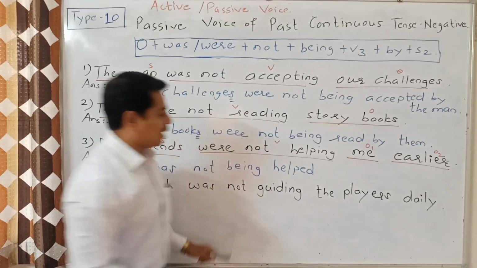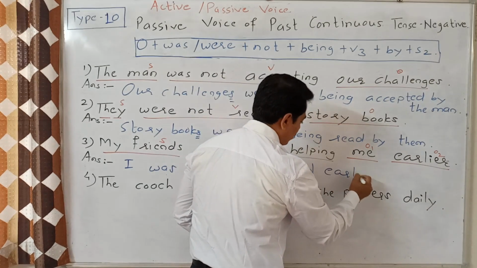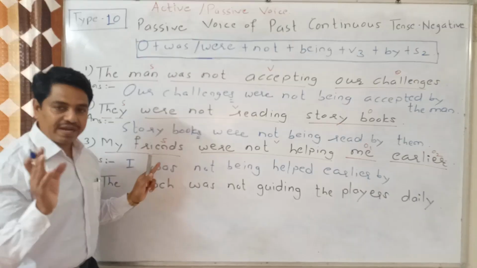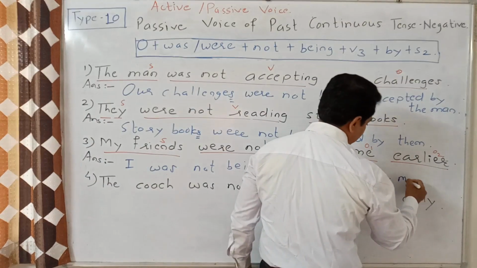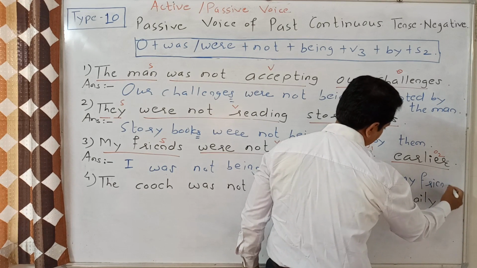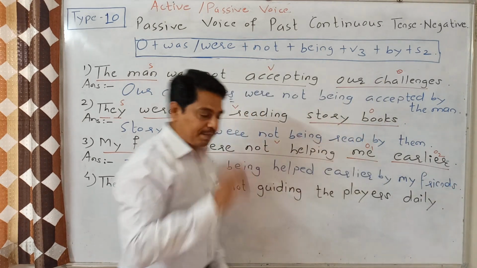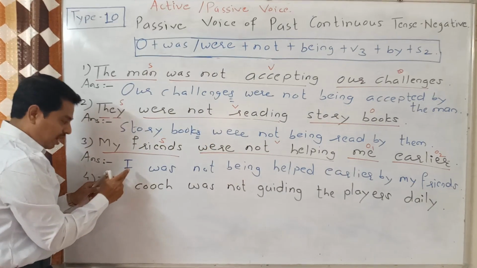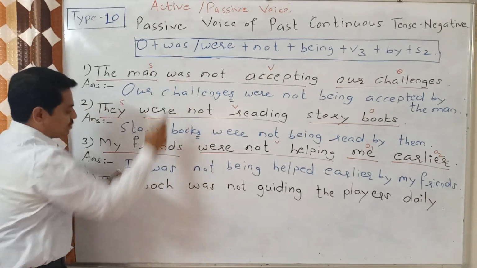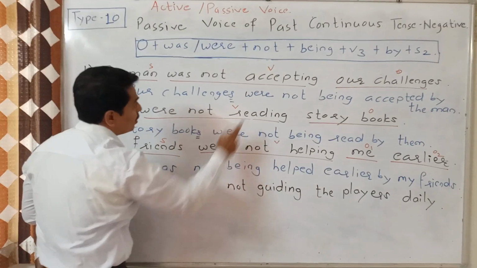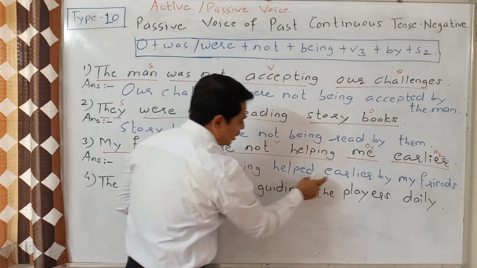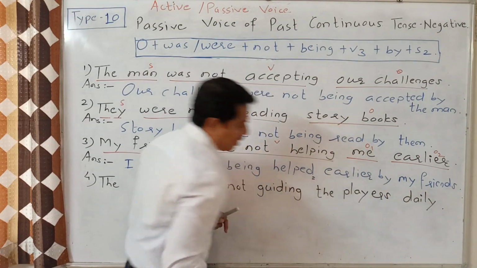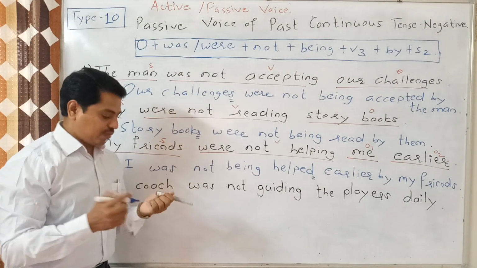I was not being helped earlier by my friends. It should be as it is, my friends. I repeat it. Me will convert into I. Then singular, that's why was plus not plus being plus V3. After V3 we have used object number 2 plus by and S2. There is no change in S2 of my friends.